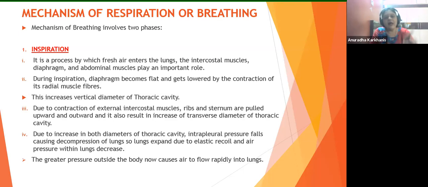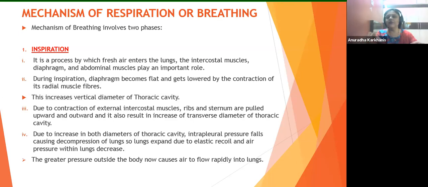At the same time, there is going to be the contraction of the external intercostal muscles, causing the sternum and the ribs to be brought upward and outward. So don't you think even this space is increasing? The height increased because the diaphragm flattened. The ribs are being pulled outward, so the total width, or total area, is also going to increase. So overall the cavity has increased.